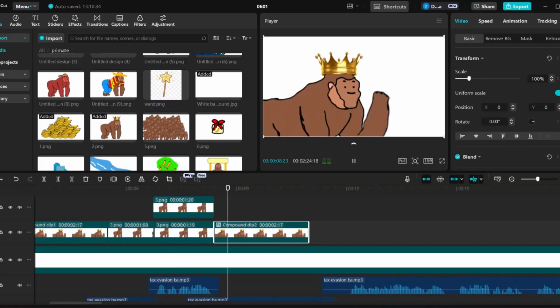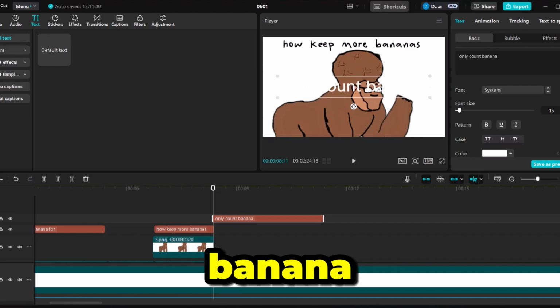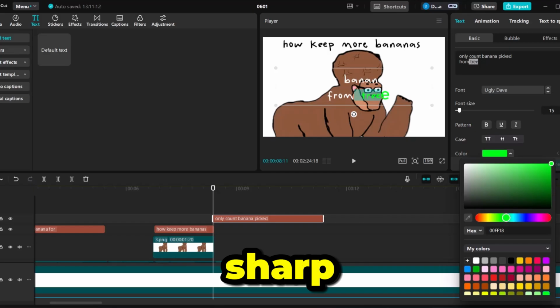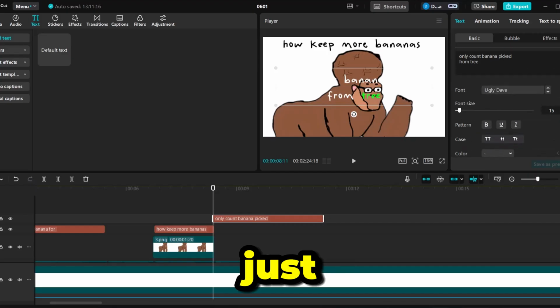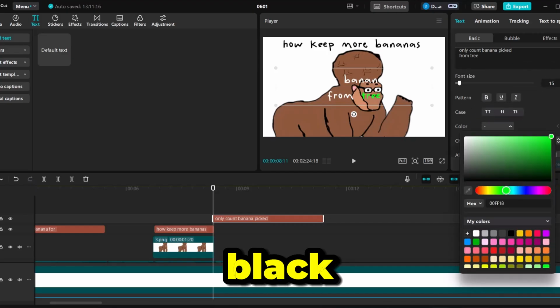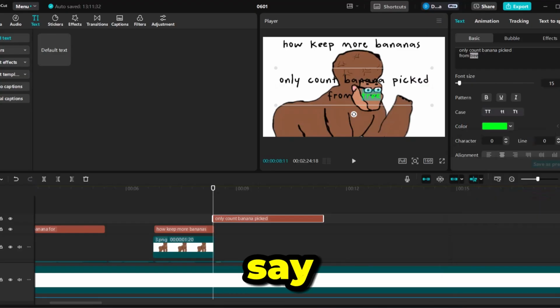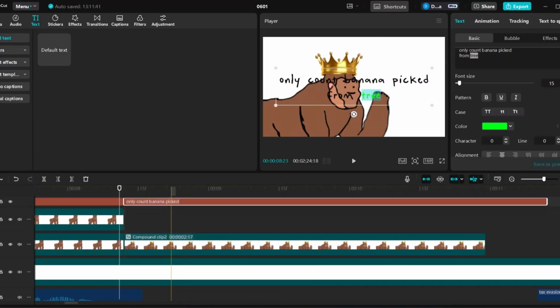Now what does it say? Now it says, okay, only count banana picked from tree. That's our next text. Control A, only count banana picked from tree. And everyday trees are green, so okay, sharp. Back E. And the rest of the text, though I made a mistake, I should have just turned the whole text to black. And then just this part alone would have been green really nicely. Sharp. I want to zoom in to make sure that nothing overlays. So there we go.